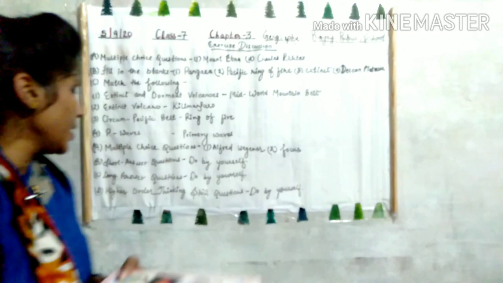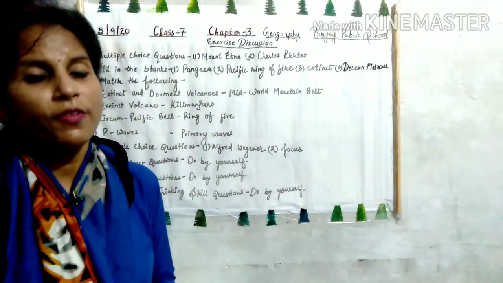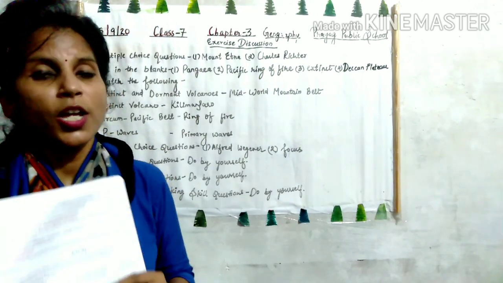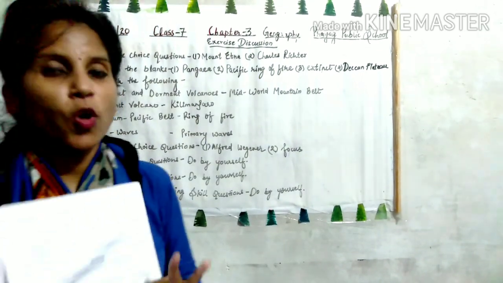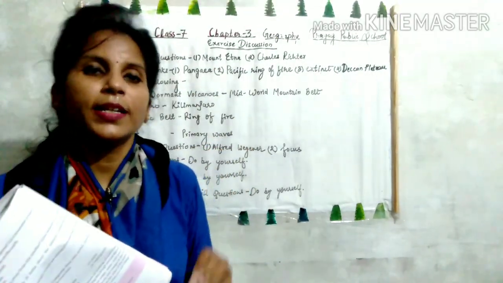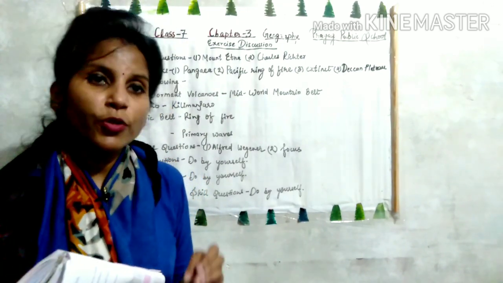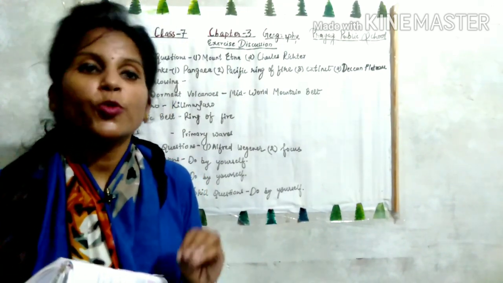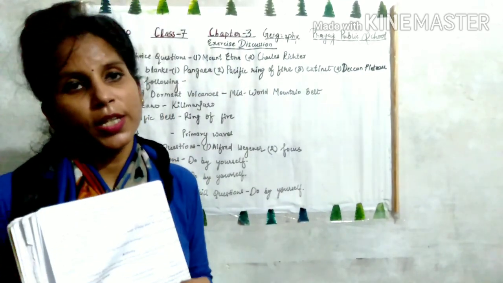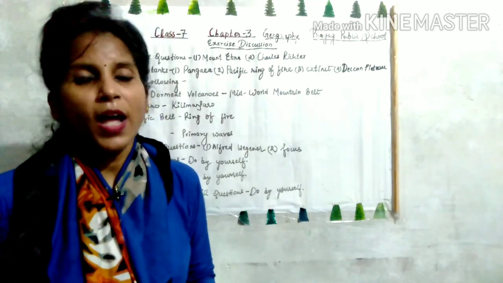Then question number C, long question answers, that you also have to do by yourself, and higher order thinking skill questions, that also you have to do by yourself. ये आपको आपकी homework copy में करना है, and this exercises you have to fill it and send it as your homework. Okay. Clear? So children, you have to do by yourself. You have to read the chapter thoroughly. Okay. And I hope you all have understood the chapter thoroughly. So thank you and have a great day.